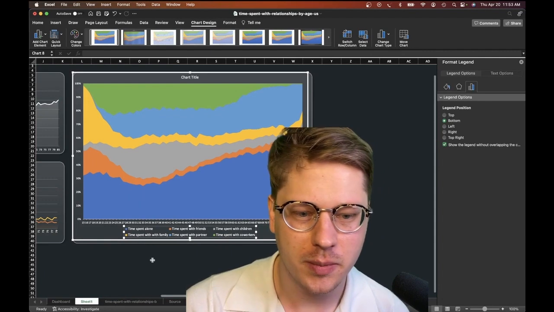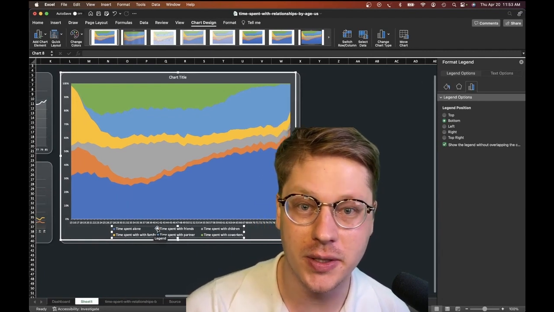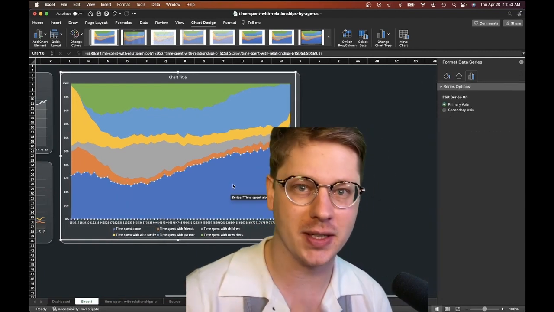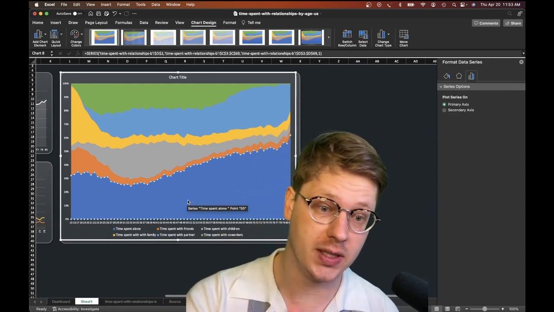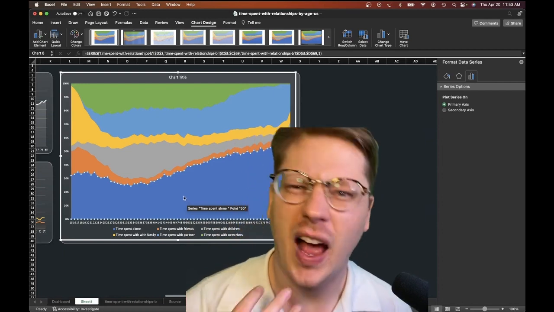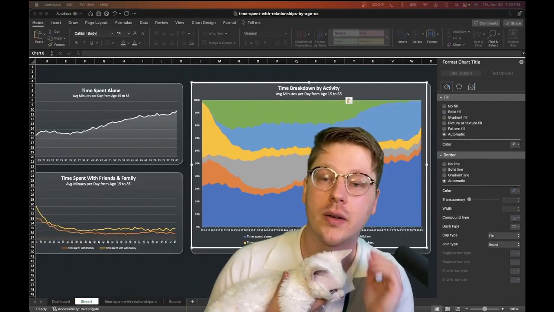Okay, so once you've got them all updated, you're going to have a nice set of labels here so people know what each of these series represents. You can label these more clearly afterwards if you want. If you want to put big labels on each line, you can do that, but I think the legend is usually enough. All right, so we've got our chart in here.